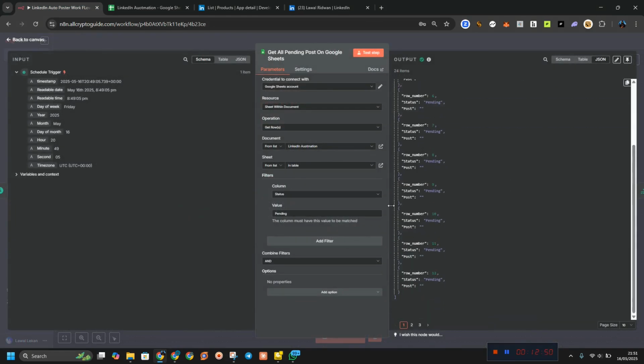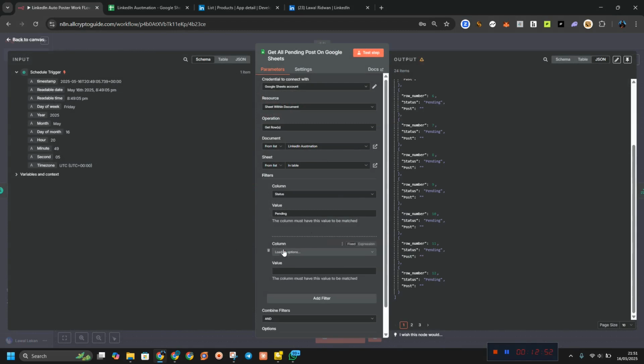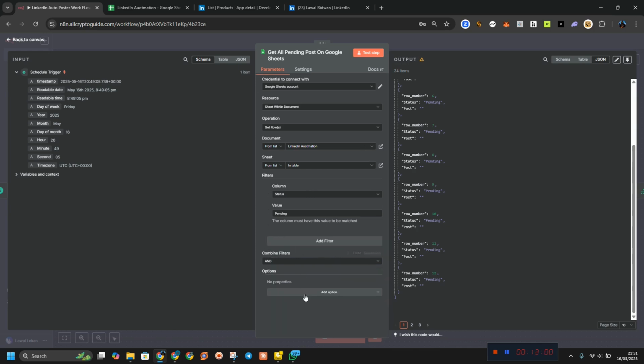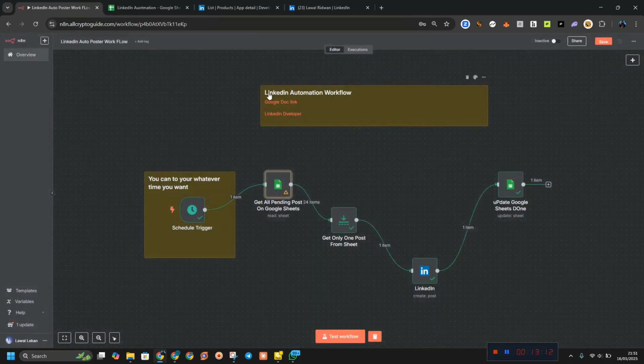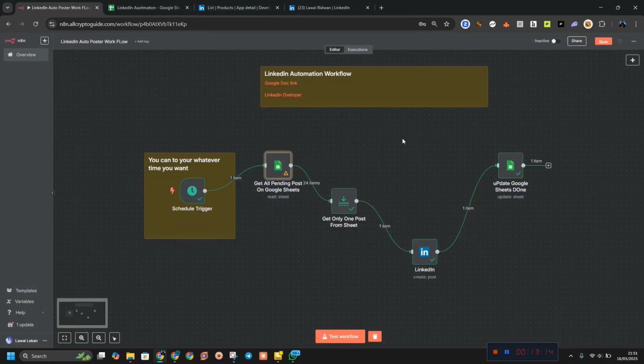Instead of us getting this row number, I want to add a filter and make sure the post is no. Let me just delete this. This won't work here. I think it's not here. So let us leave it like that, and don't let us disrupt anything. So let's leave it like that.